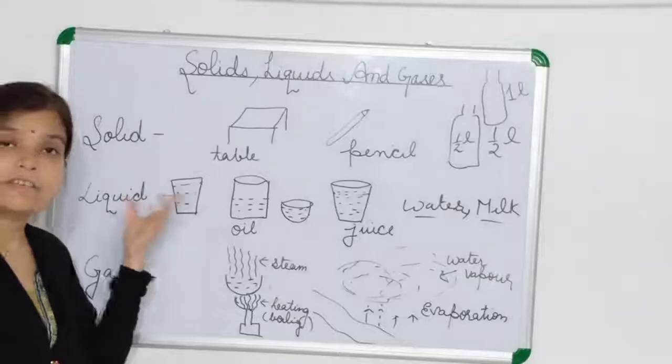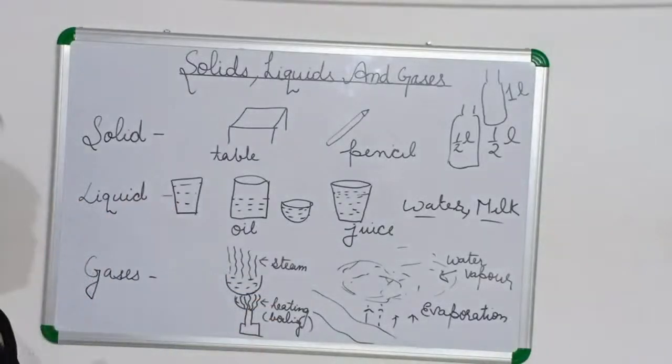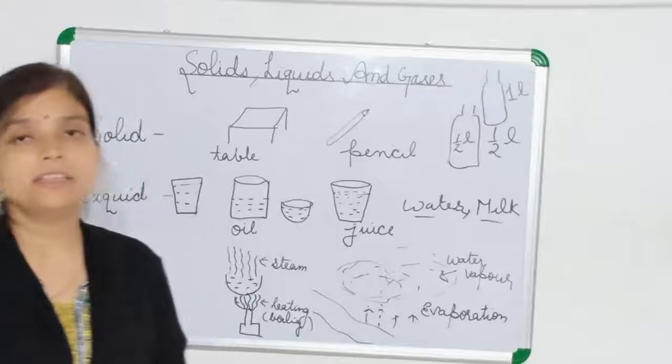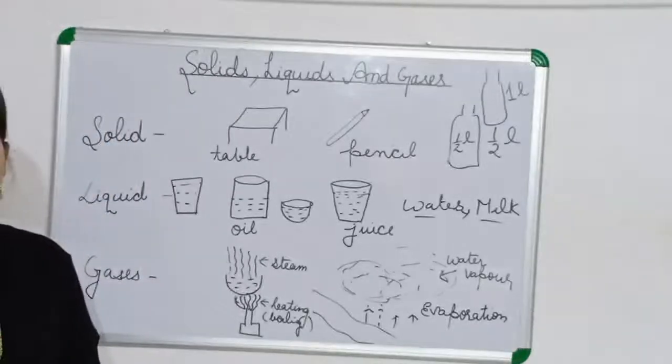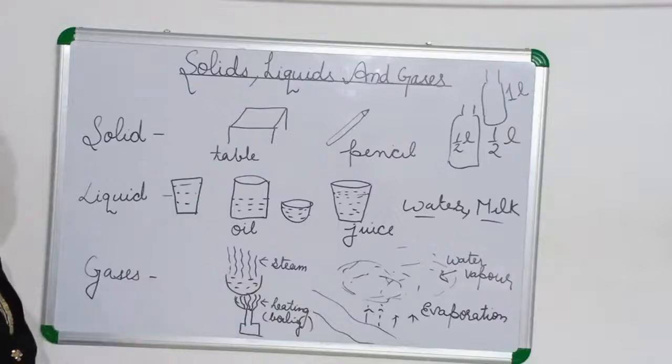Liquid doesn't have definite shape, but it has definite volume. Now gas does not have definite shape, and it does not have definite volume either. So gas has neither definite shape nor definite volume.